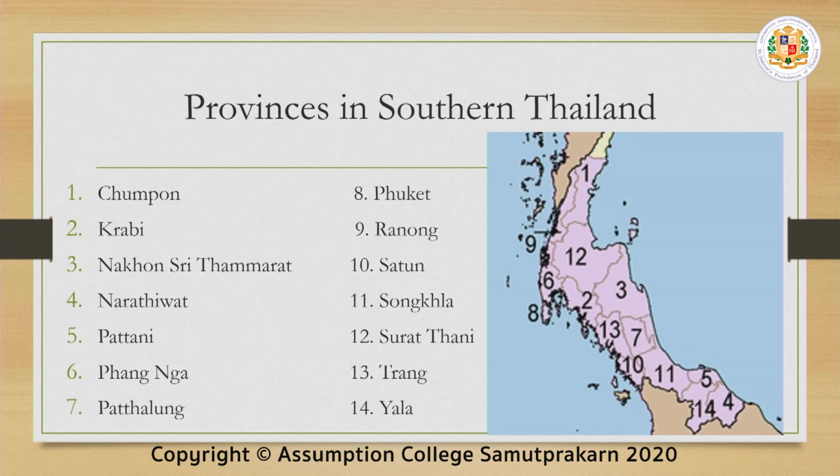Now, the provinces in southern Thailand consist of 14 in all. Chumphon, Krabi, Nakhon Si Thammarat, Narathiwat, Pattani, Phatthalung. Number 8, Phuket. 9, Ranong. 10, Satun. 11, Songkhla. 12, Surat Thani. 13, Trang. 14, Yala.